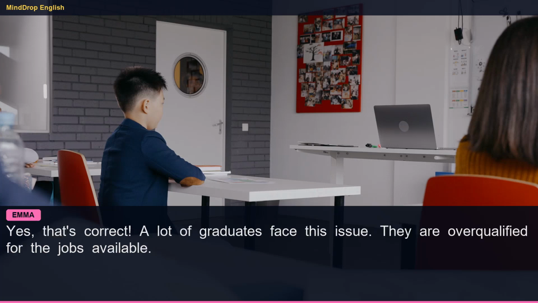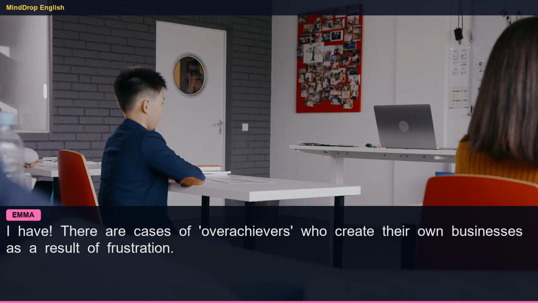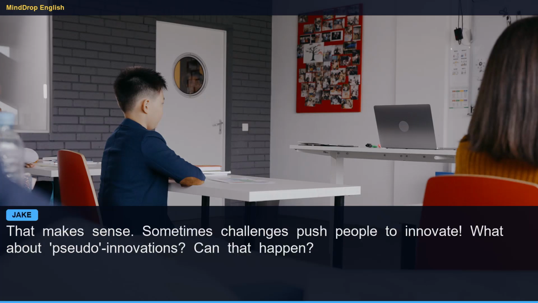Yes, that's correct. A lot of graduates face this issue. They are overqualified for the jobs available. It's quite common, unfortunately. Have you heard any counter examples? Like, stories where someone succeeded despite this? I have. There are cases of overachievers who create their own businesses as a result of frustration. That makes sense. Sometimes challenges push people to innovate.